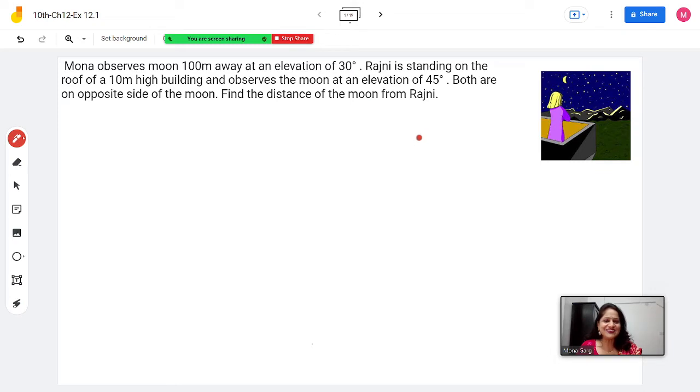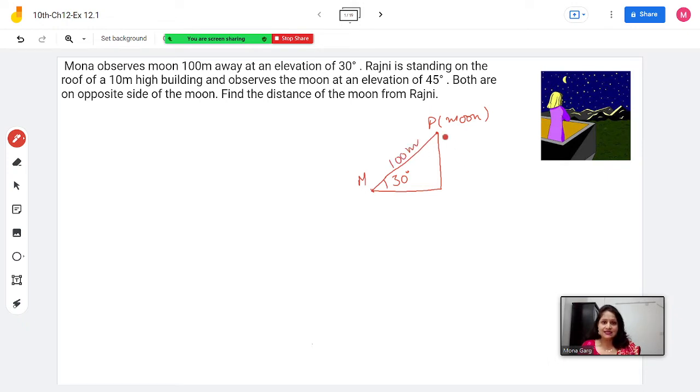So this is our Karwa Chauth special question, and this is the position of the moon, P. Here we write moon, and then we position Mona here, M, and this is the angle of elevation between moon and Mona. It is angle 30 degree. Now see, angle of elevation is the angle between line of sight and horizontal, so this is 30 degree. And it also says the distance between moon and Mona is 100 meters.